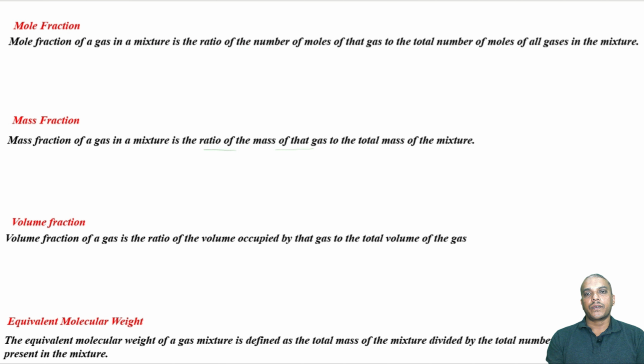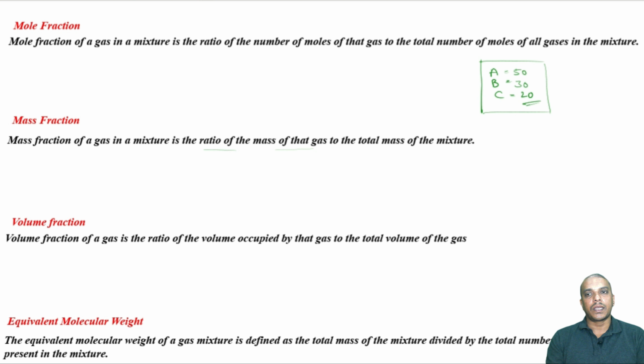Now, let us talk about a few of the definitions in an ideal gas mixture. Mole fraction. If we consider a gas mixture which has constituents like A, B and C, let us say the number of moles of A is 50, the number of moles of B is 30 and this is 20.